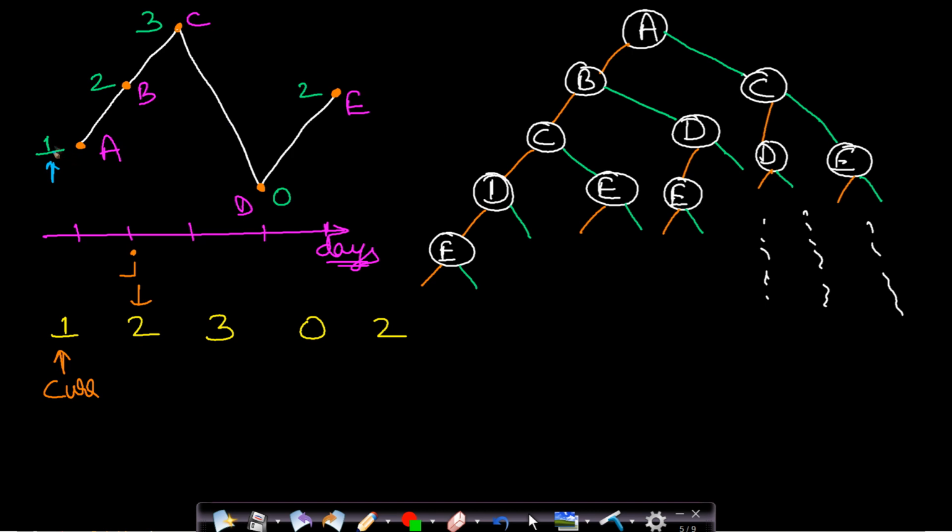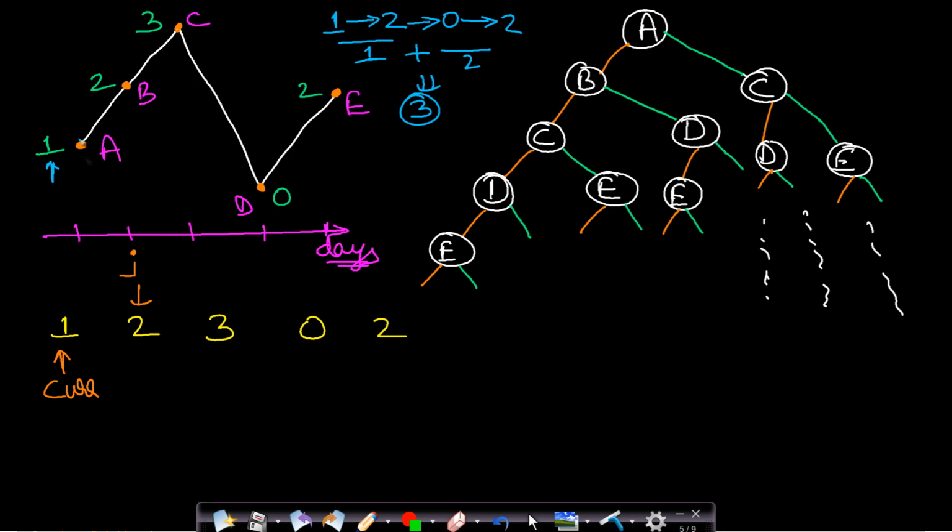So if you solve it manually, then we will be buying the stock when the price is 1. We will be selling it when the price is 2. Again we will buy the stock when the price is 0 and we will sell it when the price is 2. So the total profit will be 1 plus 2, so this will come out to be 3. So this is the total profit using the cooldown constraint.